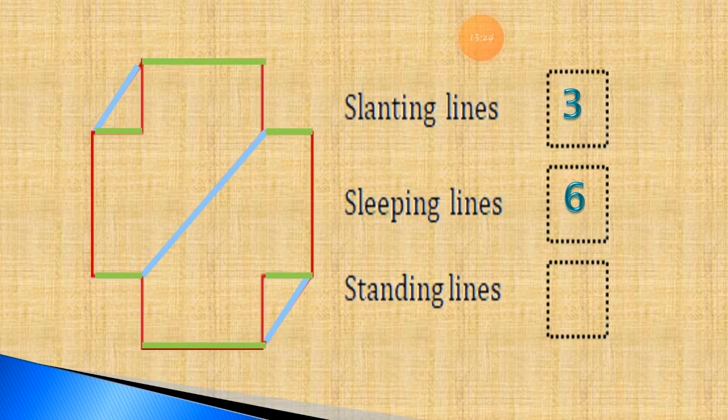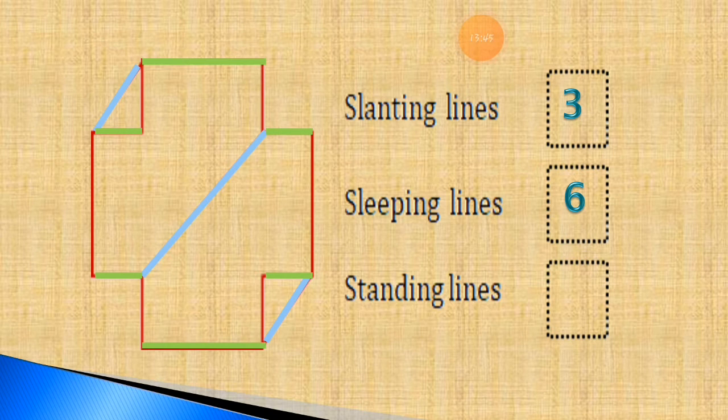If you check, if you see the logic in this, all the red lines are the standing lines. If you don't want to overwrite it, just check that all the red color lines are the standing lines.